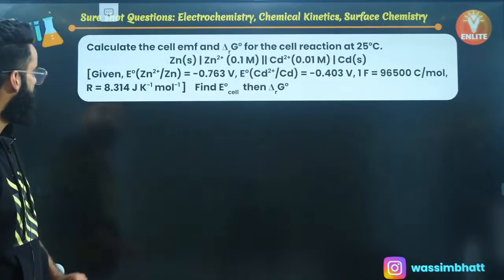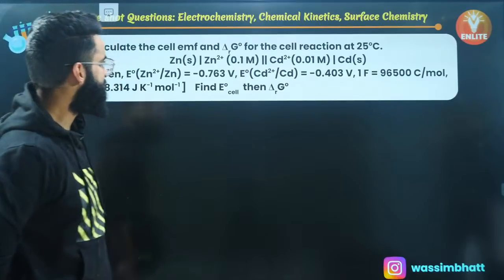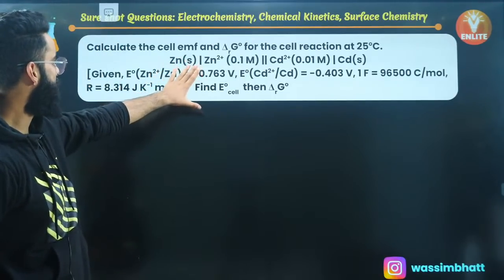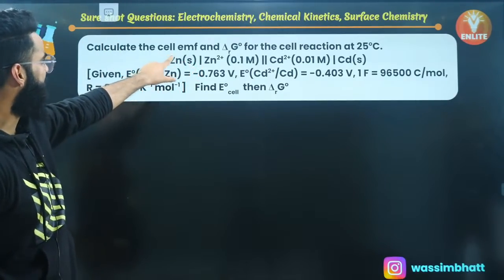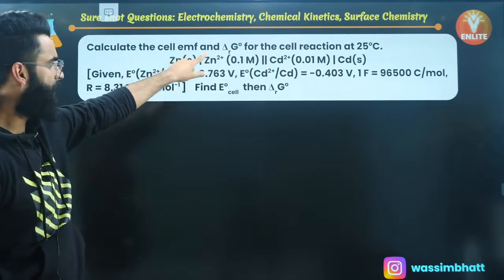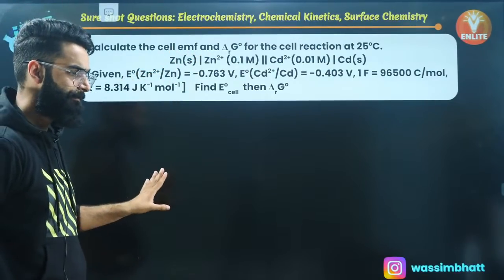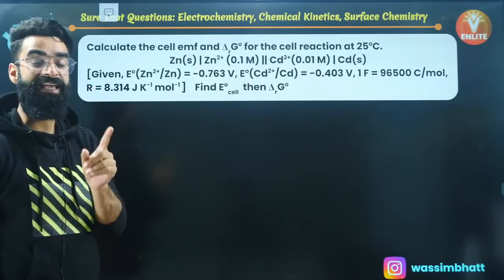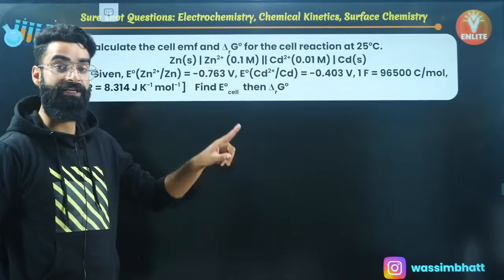Perfect. This is one more question, my dear people, a similar sort of question. You can solve it on your own, I'm sure. Calculate the EMF, and after calculating the EMF, you need to calculate delta G naught as well. First of all, calculate the standard EMF. Calculate E naught cell first: E naught of cathode minus E naught of anode.